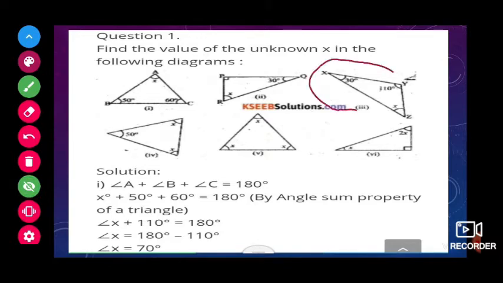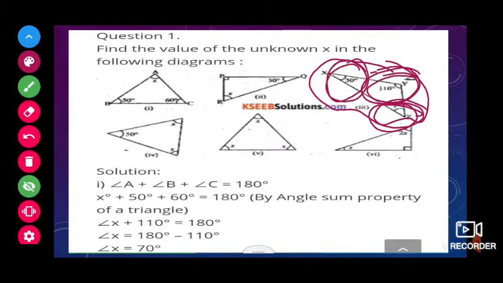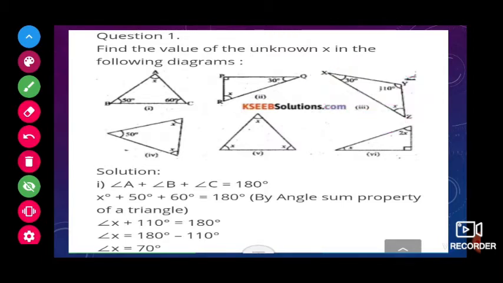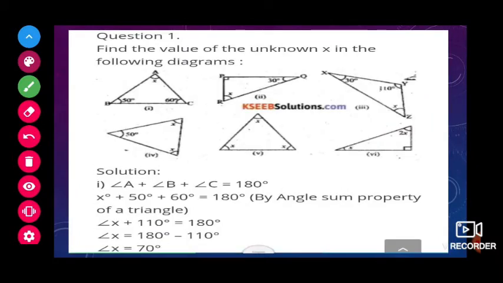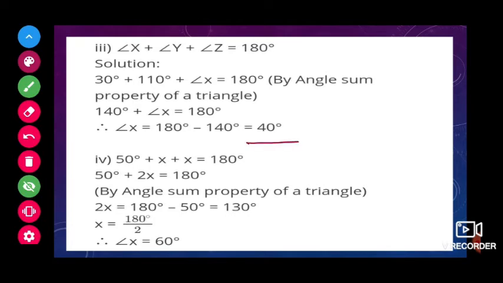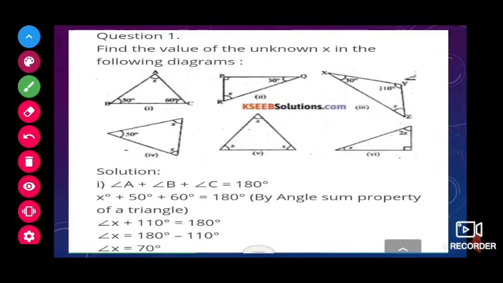Same way in the next figure, children. Here x plus y plus z. Same way, x is 30, y is 110. Then we have to find z. So z will be 180 minus 30 plus 110. 30 plus 110 is 140. So 180 minus 140, that will be 40 degrees. Now same way, the fourth figure, if we take, here two angles are the same, that is x and x.